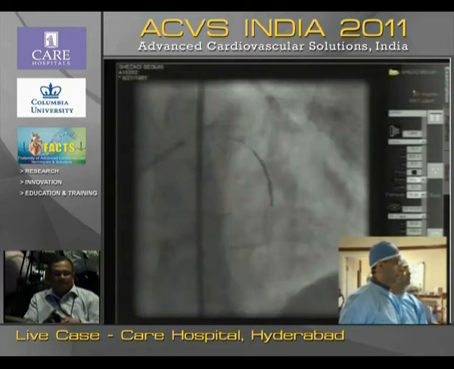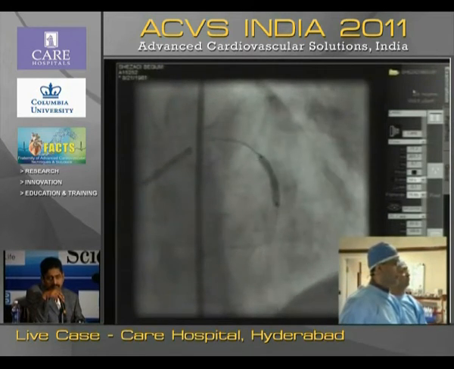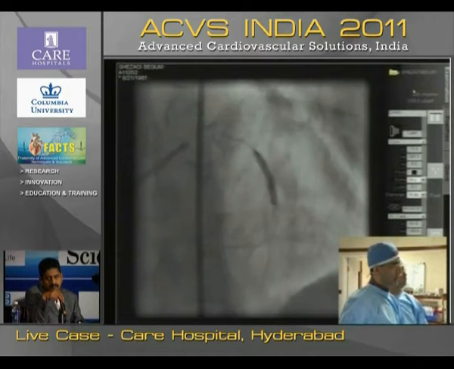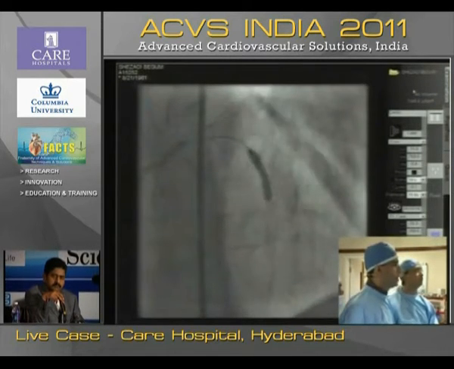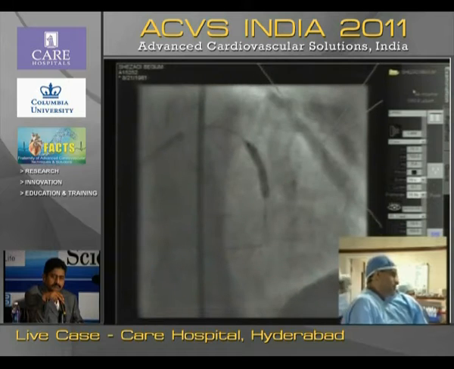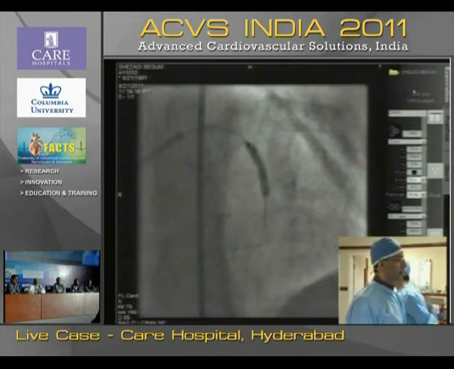Not necessary, actually. It depends upon the type of lesion and the type of stent which you are using, and what the characteristics of the lesion are which we are dealing with. So in case we feel it's a soft lesion, a thrombus-containing lesion, and we don't think that stent expansion is going to be an issue, then we can usually go ahead with direct stenting.